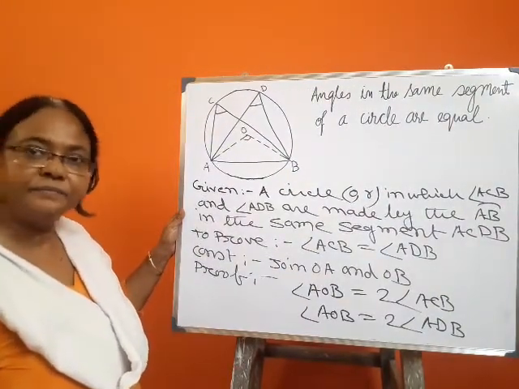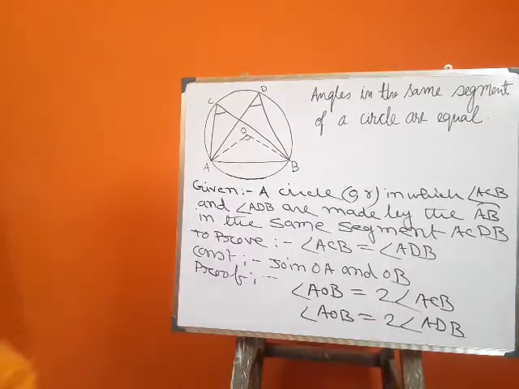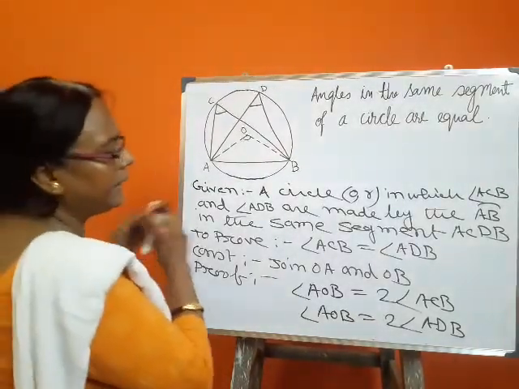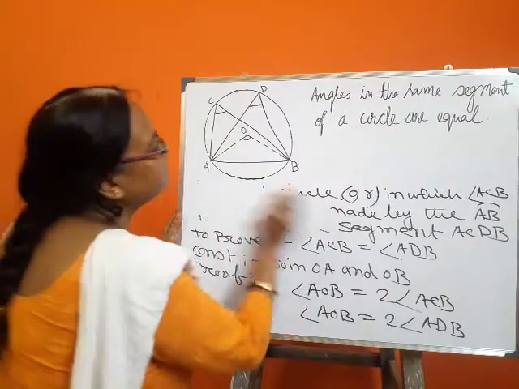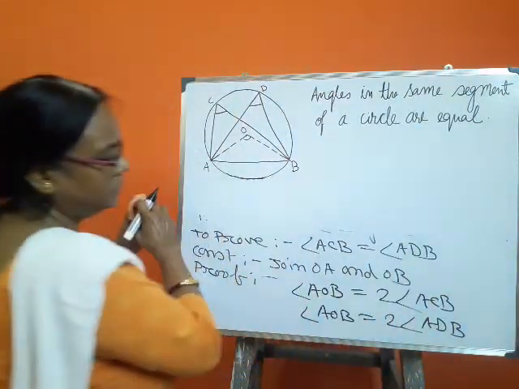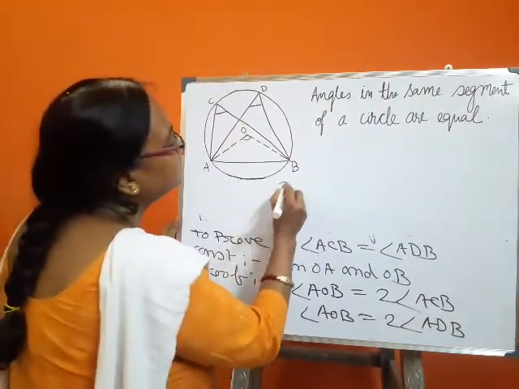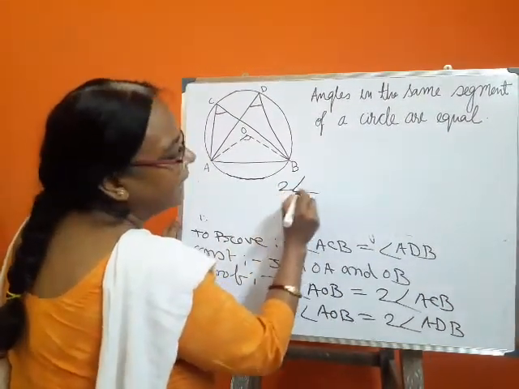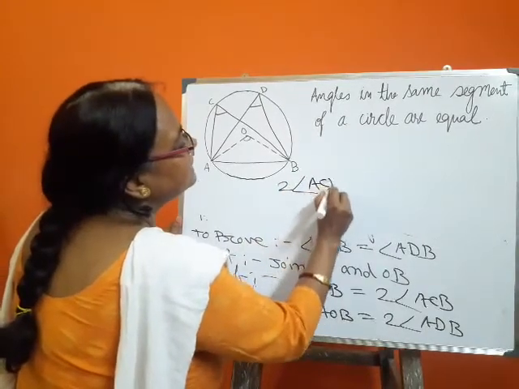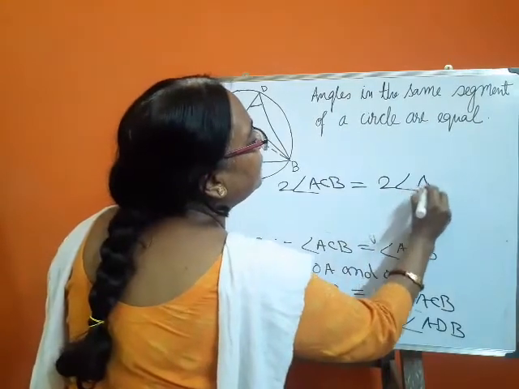AOB is the center angle and ADB is the circumference angle. So from these two equations, we can write 2 into angle ACB is equal to 2 into angle ADB.